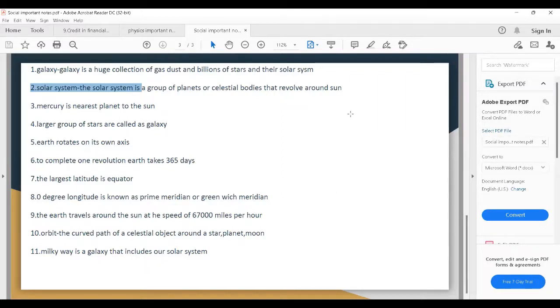Orbit, the curved path of a celestial body. Orbit is the curved path of a celestial body around a star, planet, or moon. The Milky Way is a galaxy that includes our solar system. What is the Milky Way? The Milky Way is a galaxy that includes our solar system. Which solar system? The solar system we are living in.